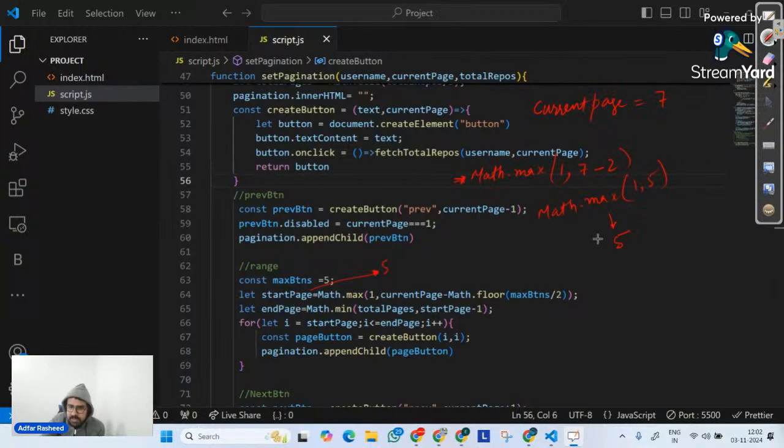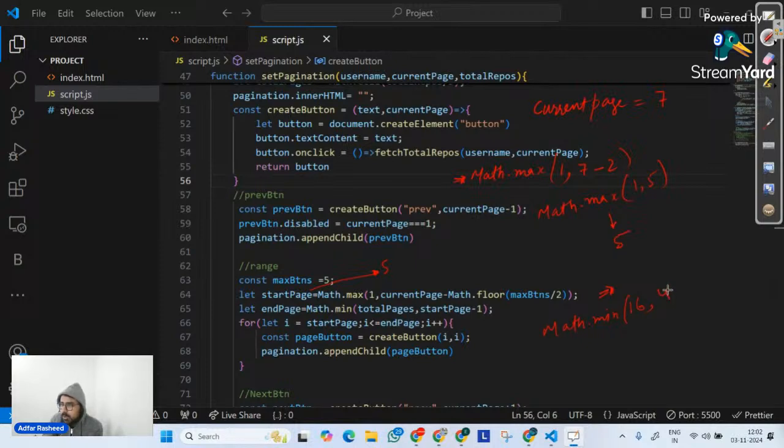Very good. What is my end page? Let's try to calculate end page. End page is math.min of total pages, which for my case is 16, comma start page minus 1. So 5 minus 1 is 4.